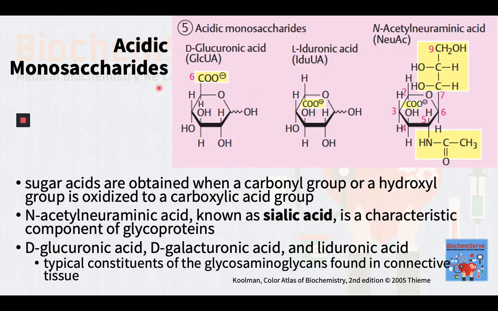The sugar acids are obtained when a carbonyl group or a hydroxyl group is oxidized to a carboxylic acid group. Here are several examples. N-acetylneuraminic acid, more commonly known as sialic acid, is a characteristic component of glycoproteins. Other acidic monosaccharides such as D-glucuronic acid, D-galacturonic acid, and L-iduronic acid are typical constituents of the glycosaminoglycans found in connective tissue.